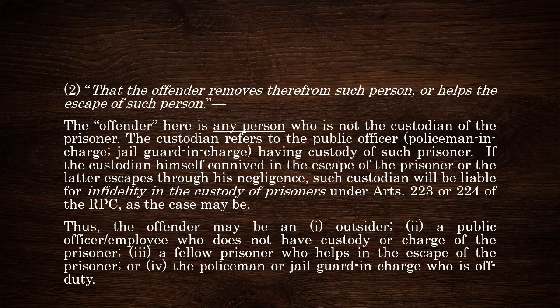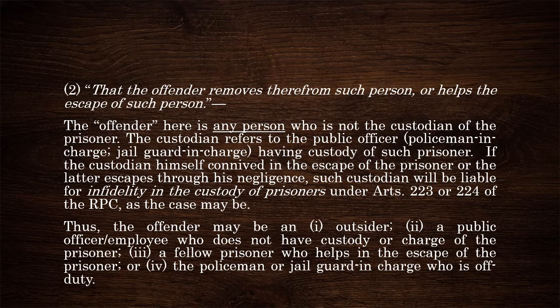Thus, the offender in the crime of delivering prisoners from jail can be an outsider, or he may be a public officer or employee who does not have custody or charge of the prisoner, like the clerk inside the penal establishment, who doesn't have custody of the prisoner who escaped. Or the offender could be a fellow prisoner himself who helps in the escape of the said prisoner.